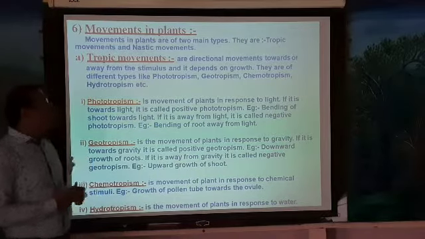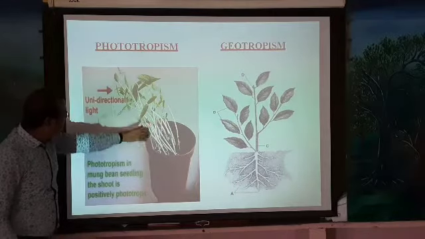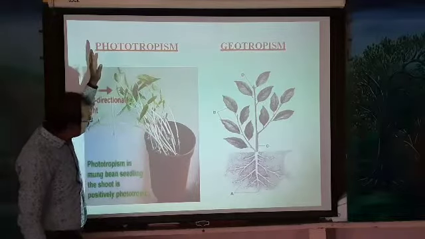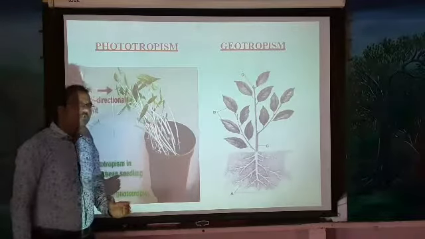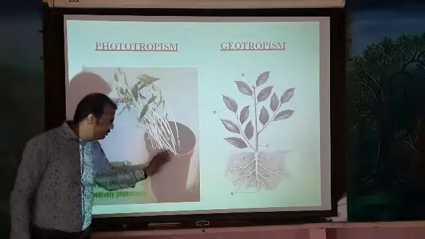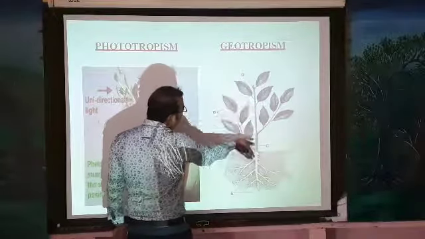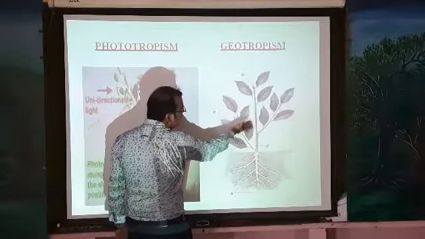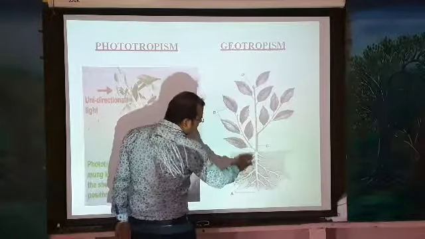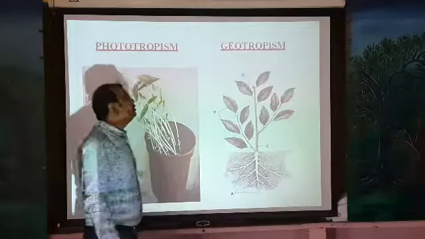Okay, we see the next one, phototropism. Here the shoot system grows towards the sunlight, whereas the root system grows away from the sunlight. So the shoot shows positive phototropism, and the root system shows negative phototropism. And in geotropism, this grows above the earth, so it is against the gravity. This is negative geotropism. These which grow towards the gravity show positive geotropism.